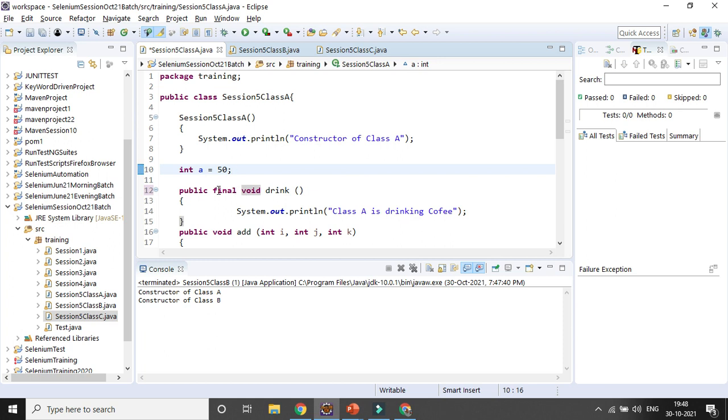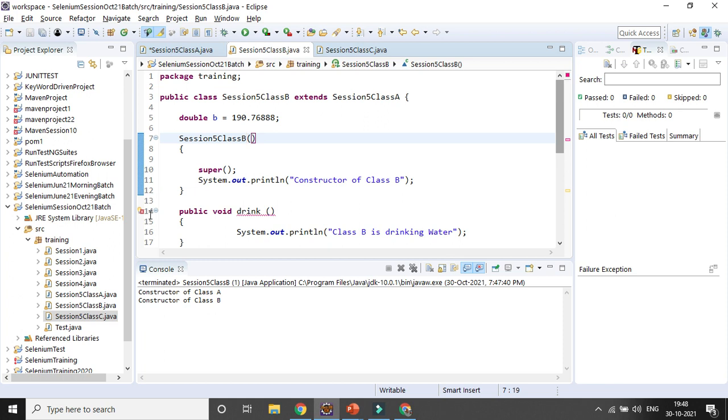So you can see in the child class, an error message appears immediately. Once you define something as final, it cannot be overridden. Overridden means the same name of the method or the variable in both the parent class and the child class. As and when you declare something, the parent class will not show an error message,